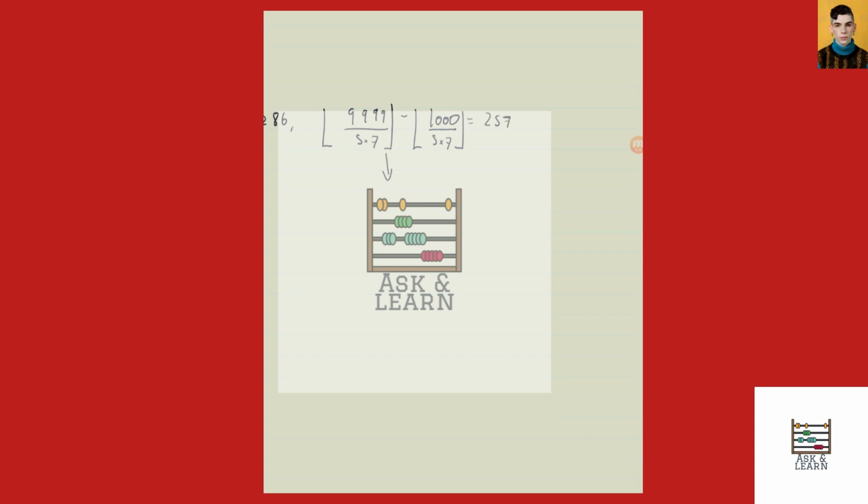So the total number divisible by 5 or 7 is equal to 1,800 plus 1,286 minus 257.